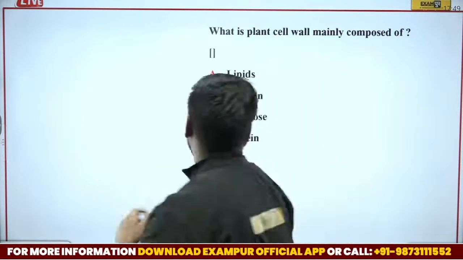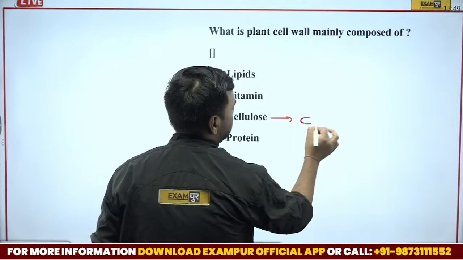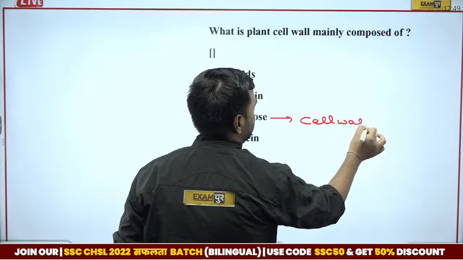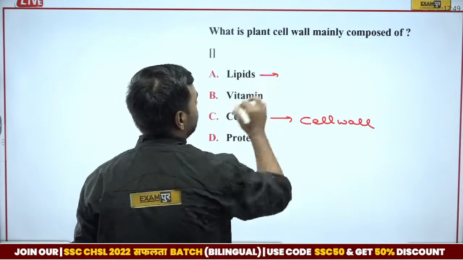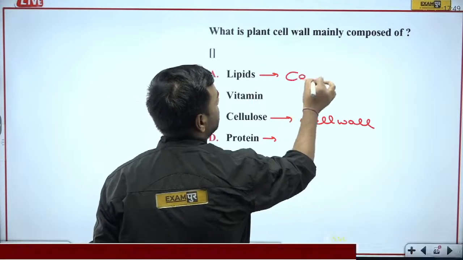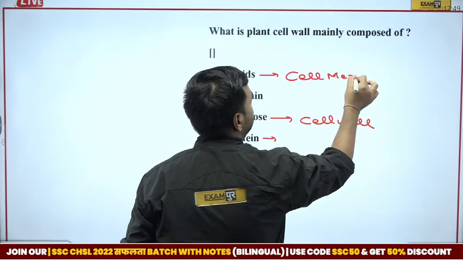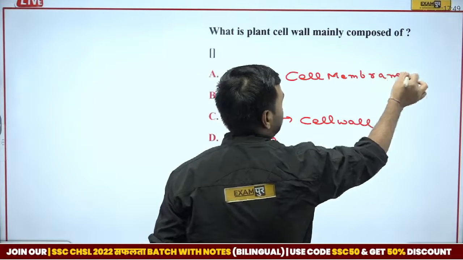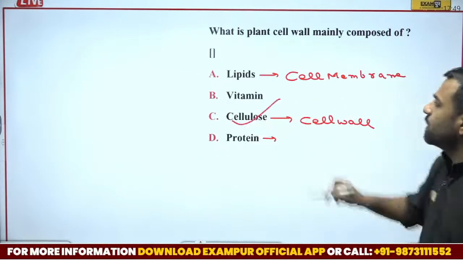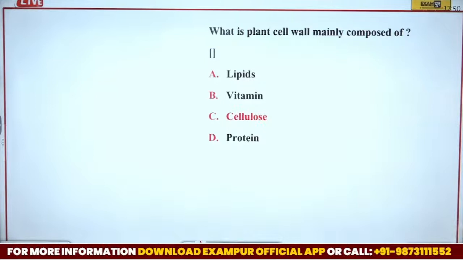Very good, Vikram. Totally correct. If I talk about cellulose, here we talk about the cell wall. But if I talk about lipids or proteins, here I talk about the cell membrane. So option C, cellulose, is the correct answer.